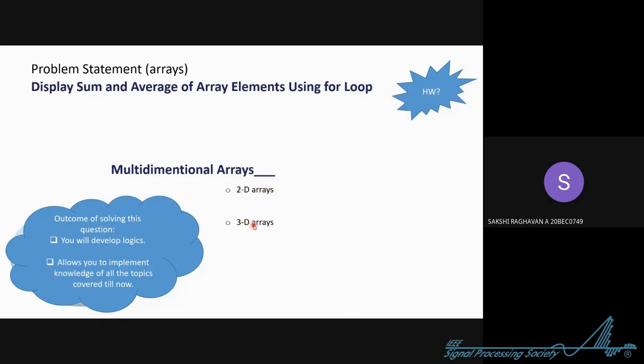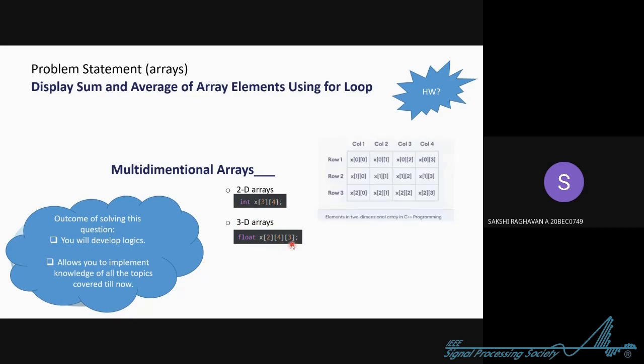So how do we declare it? For a 2D array, we are just giving the row number 3 and 4 is the column number. Similarly for this 3D array, this is the row, this is the column, this is the height. I told you how to declare it, and you can try to print it out as well. Take it as an assignment.